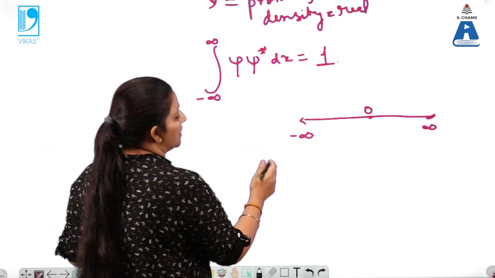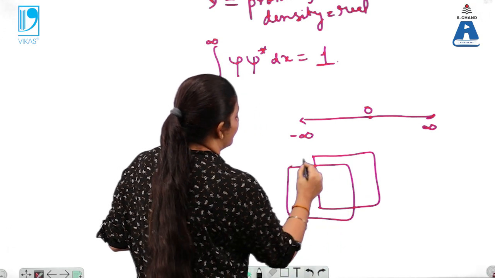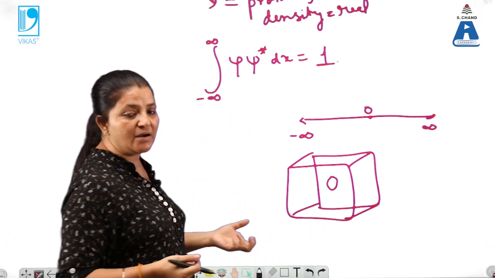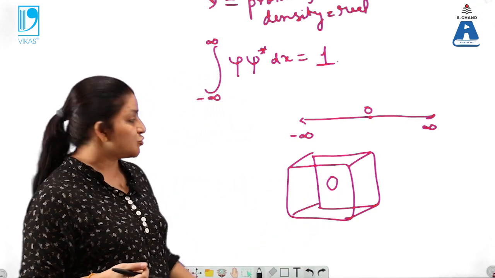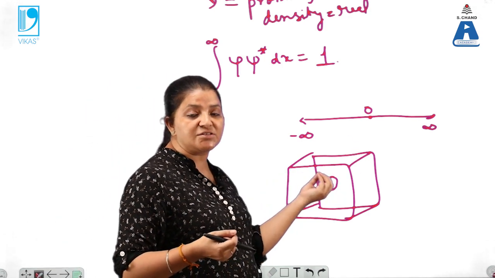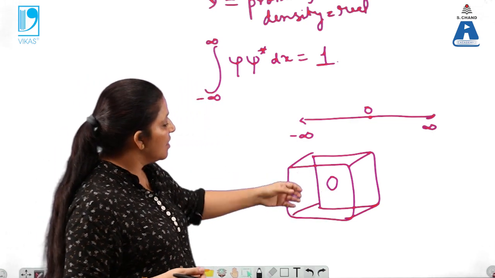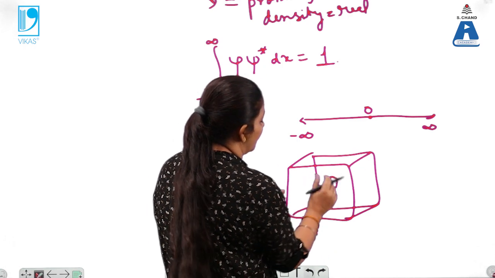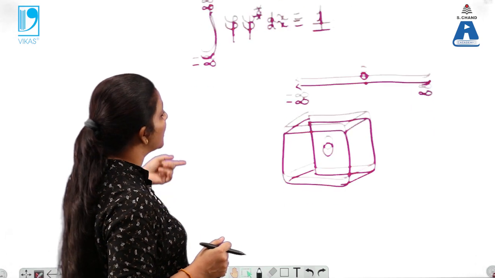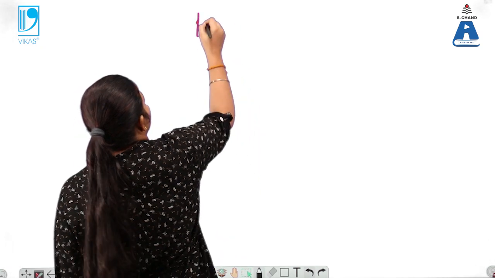Now when the particle is moving in 3 dimensions, if there is a 3D box and some particle is trapped in this box, we know that the particle must be present in the box. So the probability of finding the particle in this box is non-zero, that is equals to 1. That is the maximum value of the probability of finding the particle in the given box. Whatever will be the position of this particle, it must be present over here. In the similar way, when the particle is moving in the space,